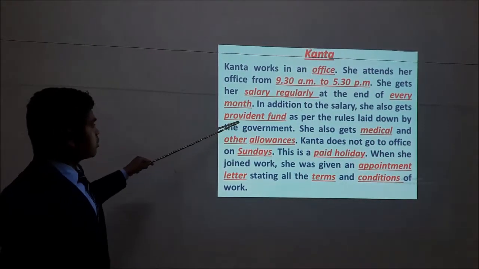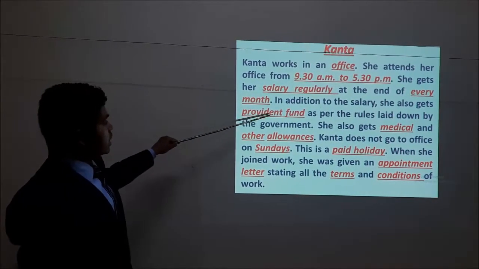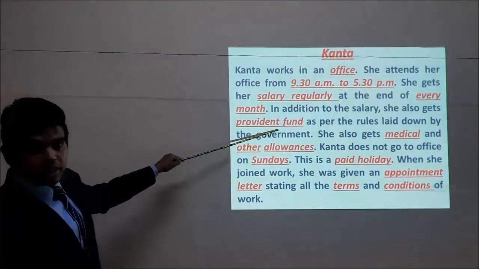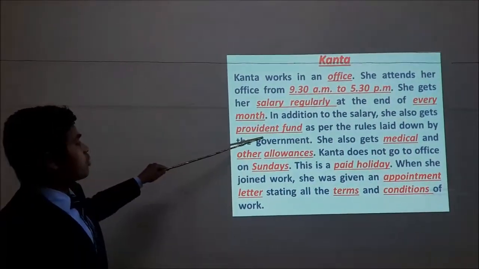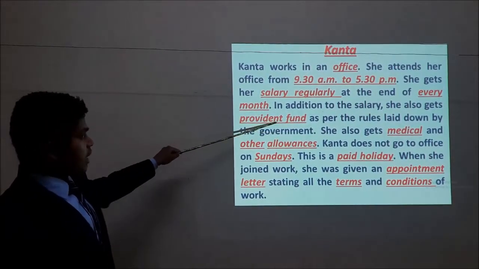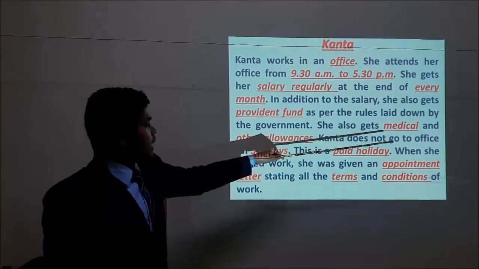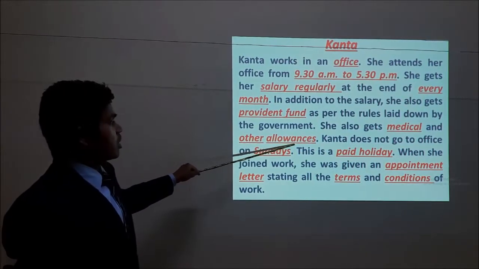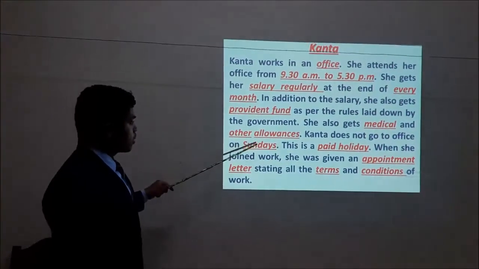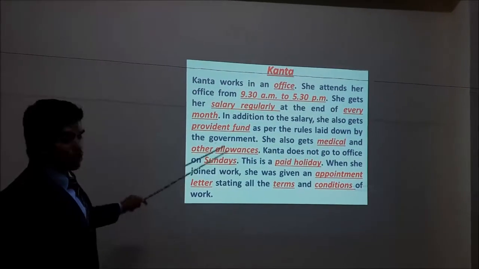She also gets provident fund. In another word, in our language it is PF. You know, PF cut and all, isn't it? So she gets the provident fund, a lump sum of money, when she is retired. Then another thing, she also gets medical and other allowances. Suppose she goes through some health issues, some problems or difficulties, she also gets medical and other allowances.